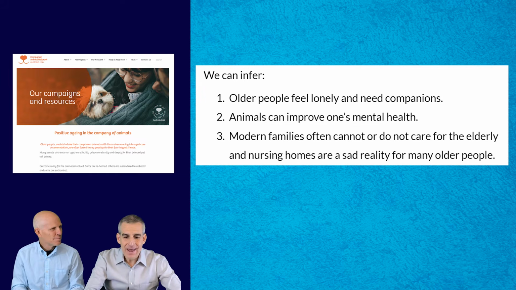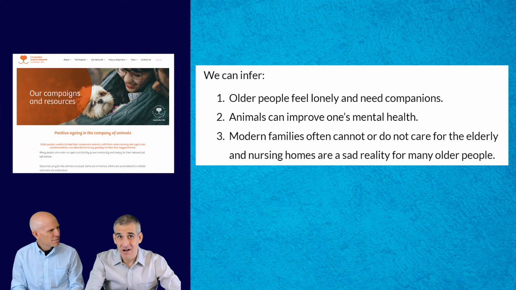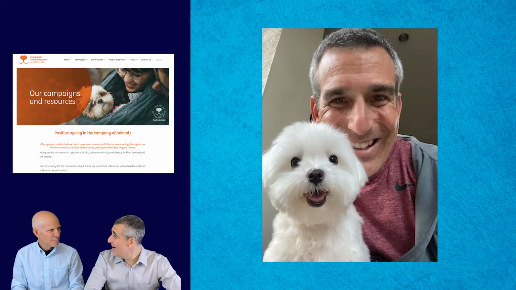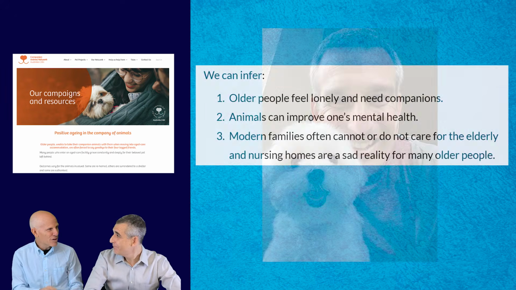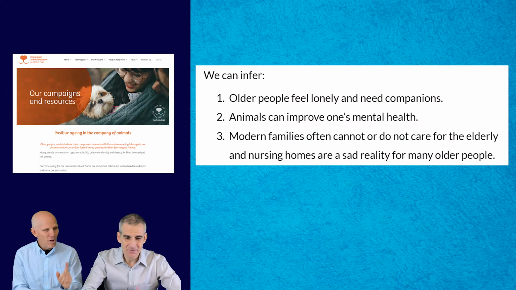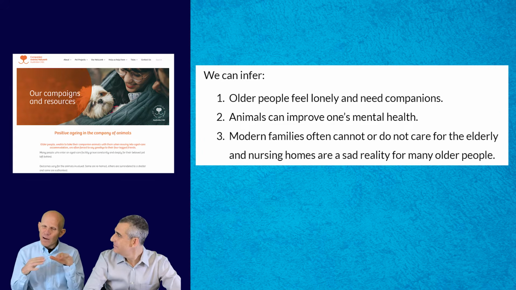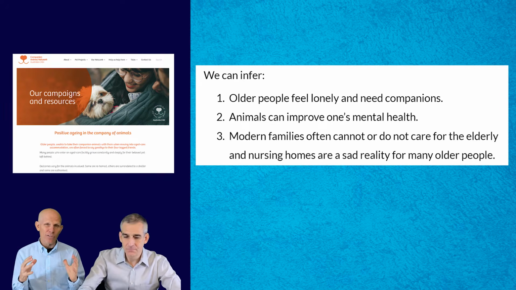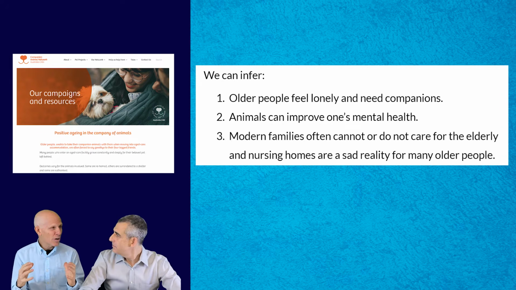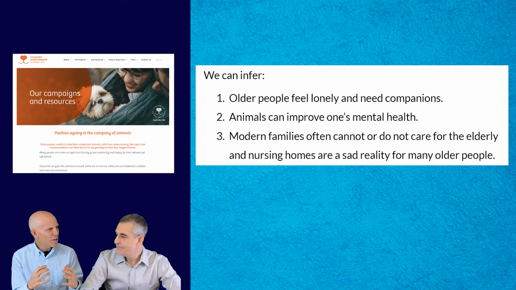What about the idea that animals can improve one's mental health? Yeah. I love my dog, and I'm definitely going to put a picture of me and my dog in this video, but that dog improves my mental health. Yeah, and it's about humans and their relationship with the natural world and animals. But we also think about a much more subtle thing: a lot of Western families are definitely more fractured, and I wouldn't say disintegrating, but definitely challenged by modern society. A lot of older people.